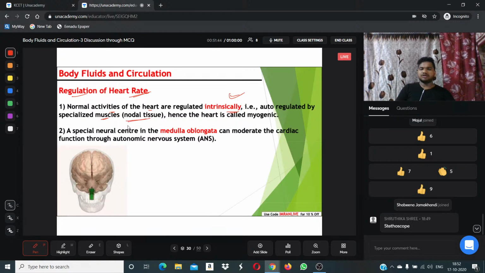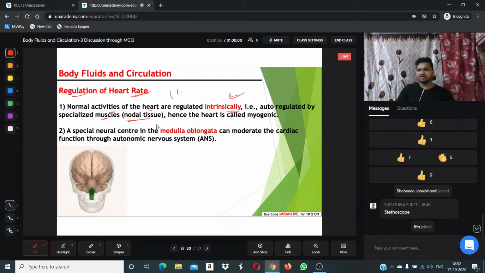They are nodal tissues. Among the cardiac muscular tissues, 1% are modified into nodal tissues. We studied that, right? We studied the types of modified nodal tissues. Hence, the heart is called myogenic. The heart can regulate its functions automatically because of the presence of nodal tissues.